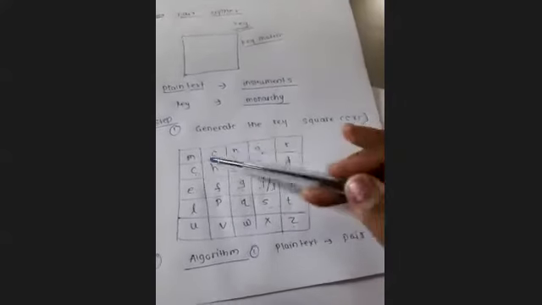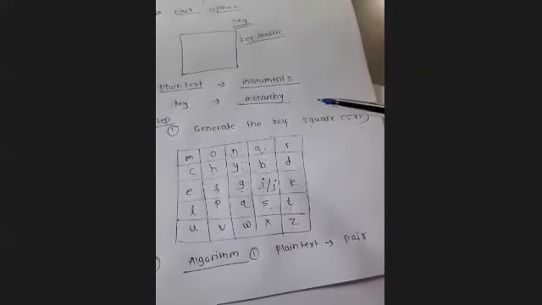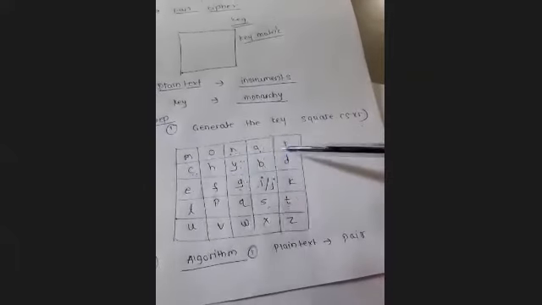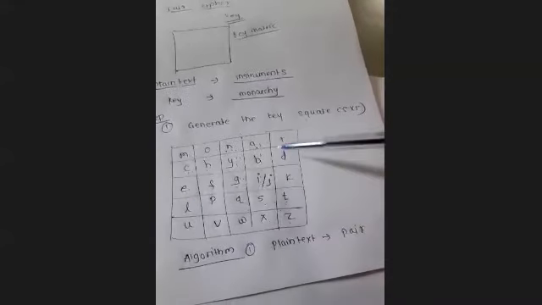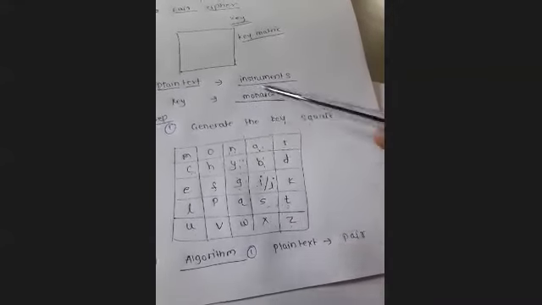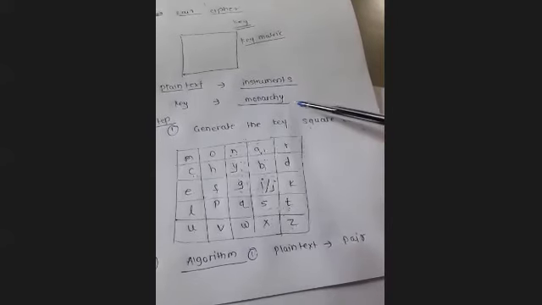ठीक है? So after writing the key, whatever the remaining cells are available, in that place we have to write the remaining letters from A to Z. Apart from the entries which we have done already, whatever the remaining letters are there, we have to write into these cells. Fine. वैसे ही हमने यहाँ पे क्या किया, monarchy was the key.